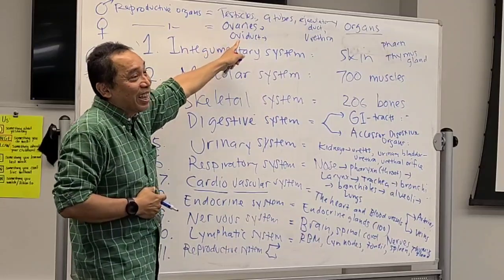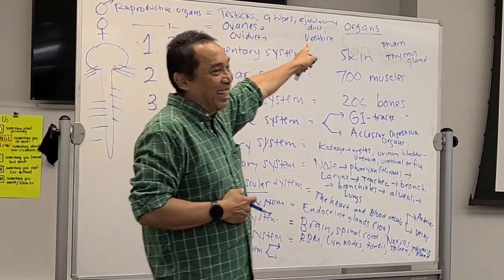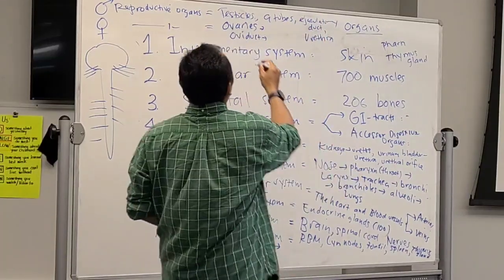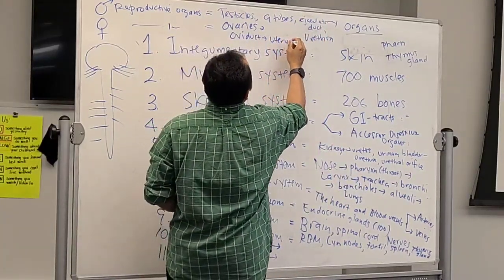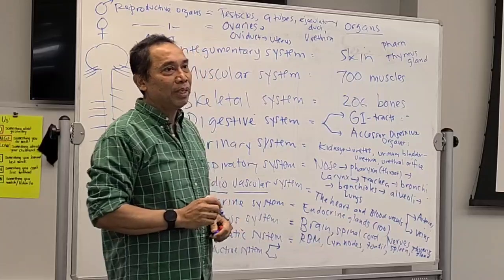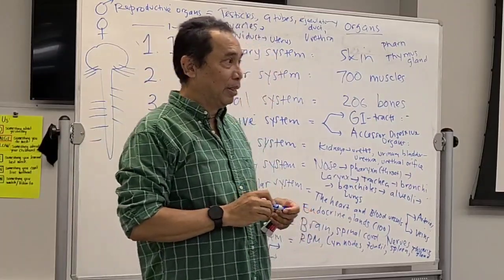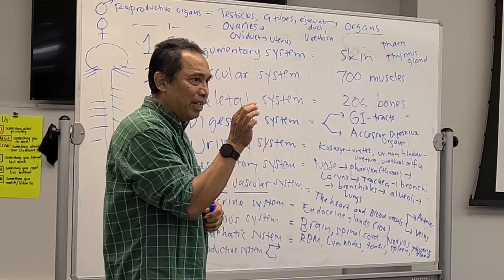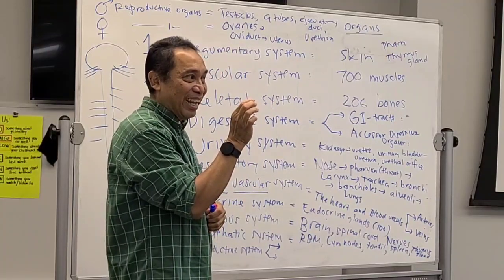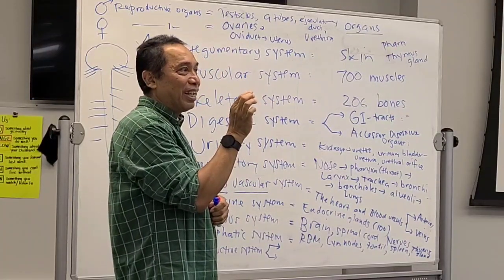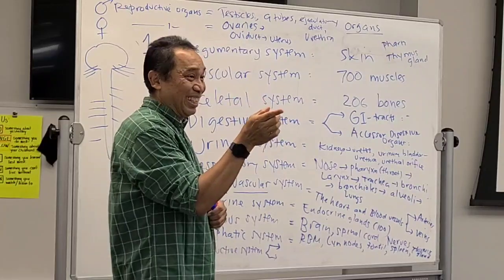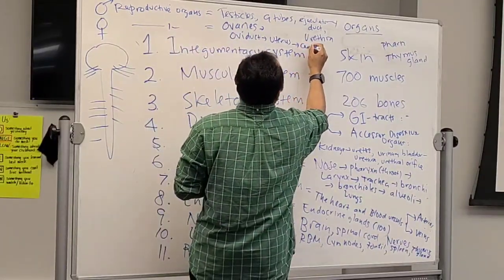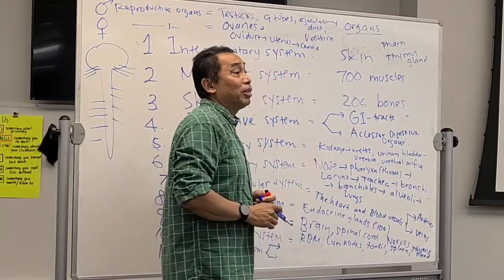Okay, from the oviduct, what is the next channel? This is where the baby stays. Uterus. Okay? Uterus. Okay, and then the uterus has a neck a little bit. What do you call the neck? Cervix. Okay, cervix means neck. So cervix is actually the neck of the uterus.